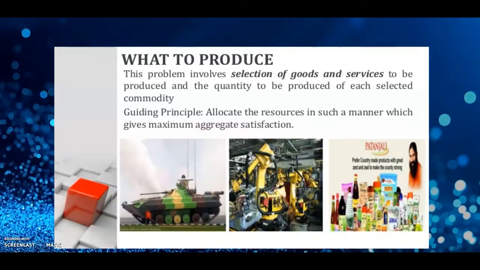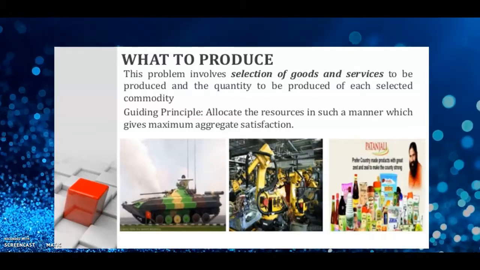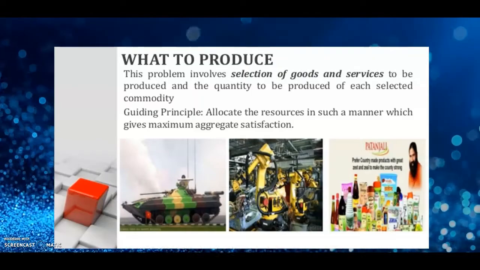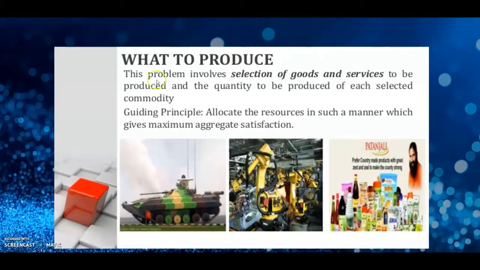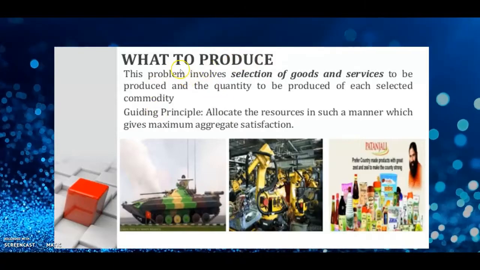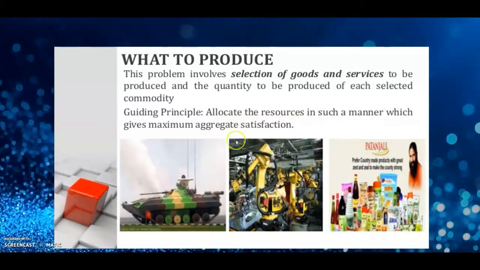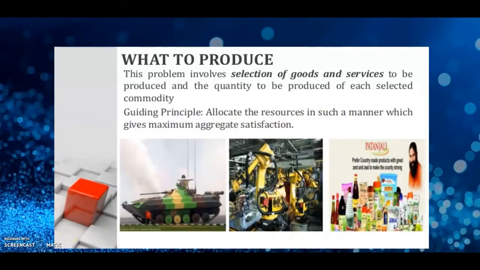Whether to produce more of food, clothing, housing, or luxury goods, whether to have more of consumer goods or to have capital goods. So the guiding principle of what to produce is to allocate resources in such a manner which gives maximum aggregate satisfaction.